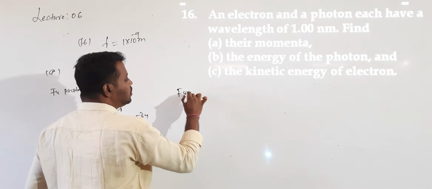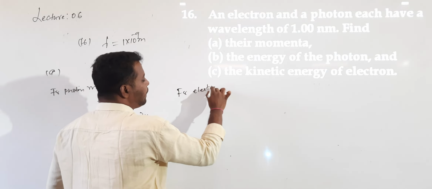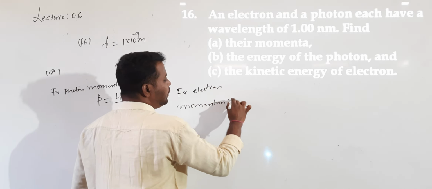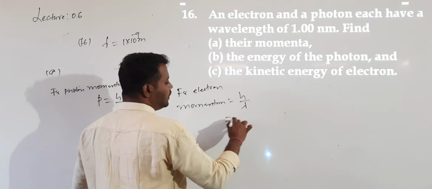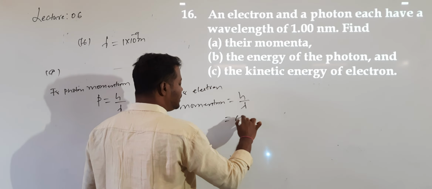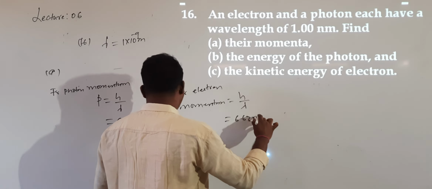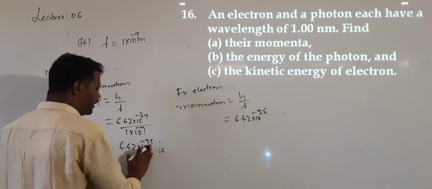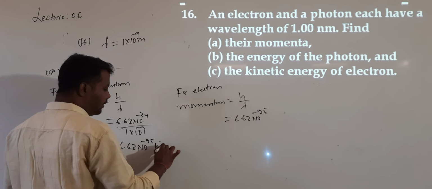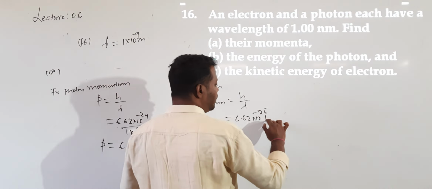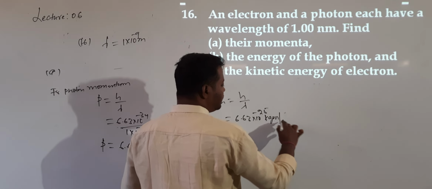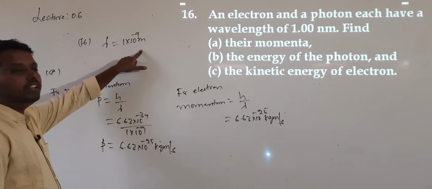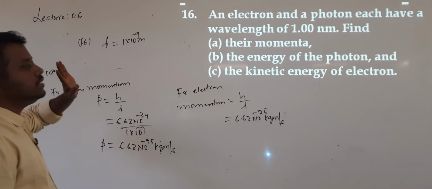So for electron also, the momentum value will be equal to h divided by lambda, which is the same as 6.63 into 10 power of minus 25 kilogram meter per second. Answer is kilogram meter by second. So here also you will get kilogram meter by second. Understood? Since whenever the wavelength value is the same, the momentum of both photon and electron will be the same.